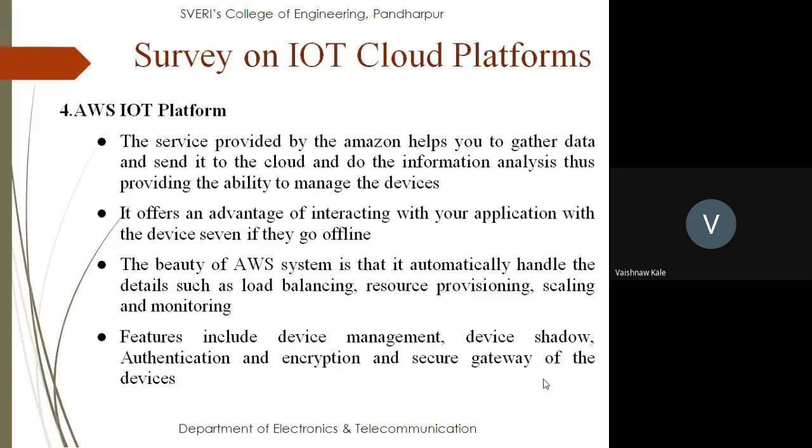The beauty of AWS system is that it automatically handles the details such as load balancing, resource provisioning, scaling, and monitoring. Features include device management, device shadow, authentication, and encryption and secure gateway of the devices. So these are some of the features of AWS IoT platform. We have done a survey on IoT cloud platforms.